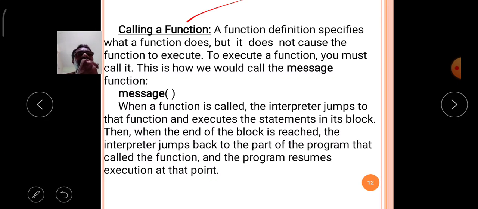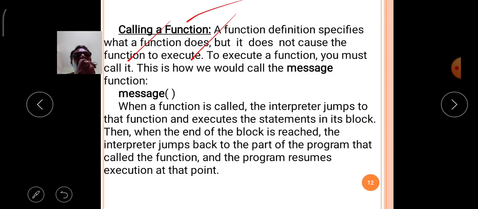A function definition specifies what a function does, but it does not cause the function to execute. The definition simply says what the function will do, the task it will perform. But the function is not executed automatically. To execute a function, you must call it, with the help of the function name, by mentioning the function name.